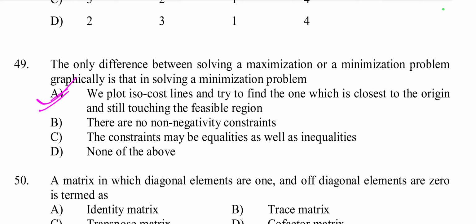The iso cost lines are shifted towards the origin until they just touch the feasible region. This contrasts with maximization, where iso profit lines are moved away from the origin. So option A is the right answer.